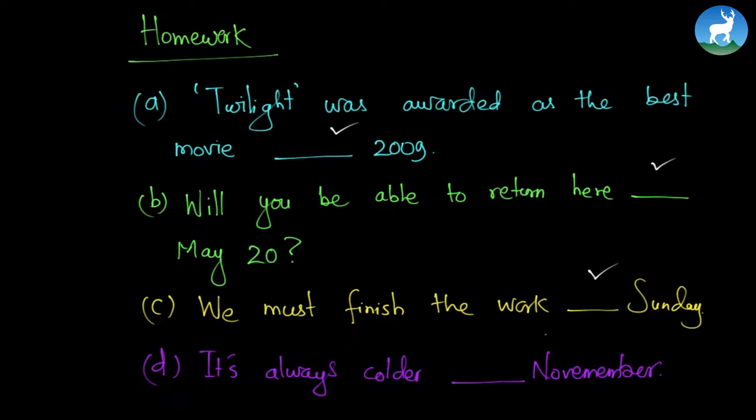It's always colder dash November. Is it in November, on November or at November? Find out the best answer. You have 3 prepositions of time. You know that: in, on and at. So out of those 3 prepositions of time, find out the best ones.